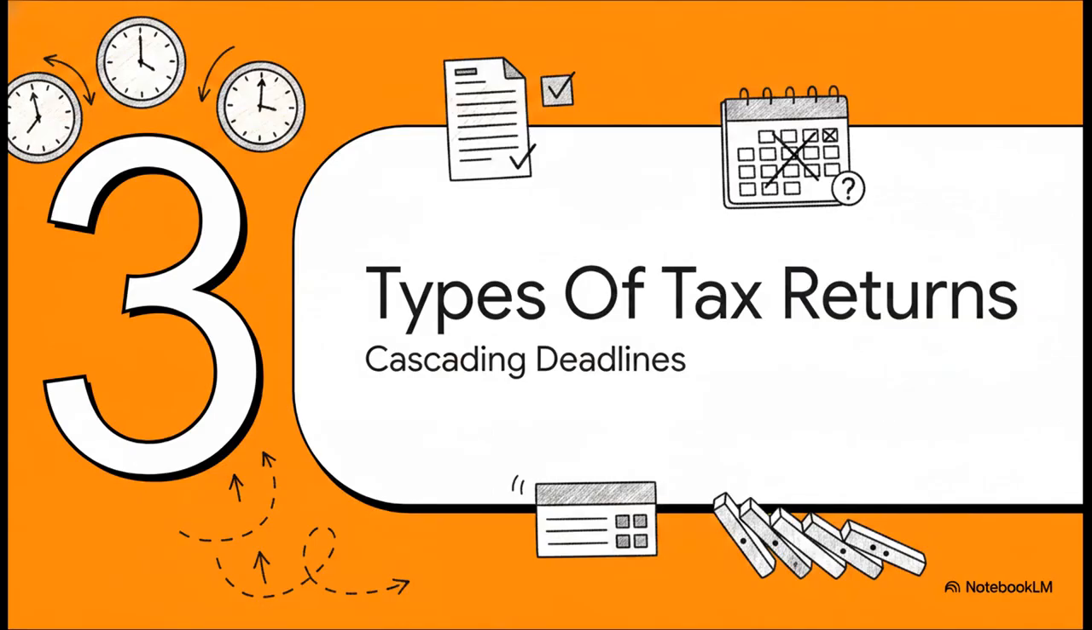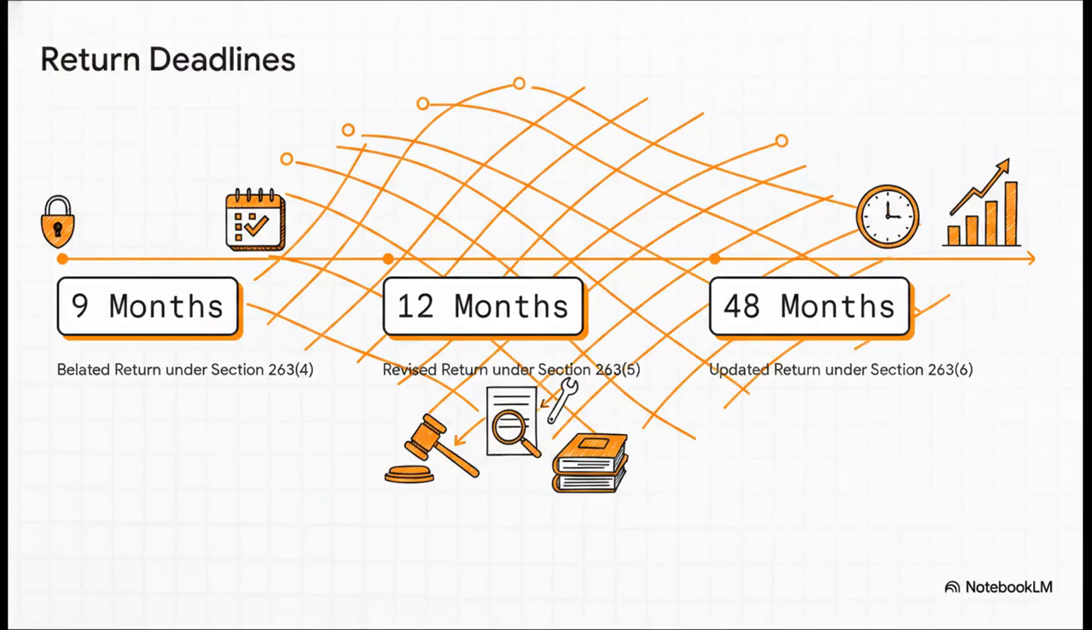Next up is Section 3, Types of Tax Returns. This framework really builds out your compliance safety net. Under Section 263(4), if you happen to miss that original deadline, you can still file a belated return within 9 months from the end of the relevant tax year. But what if you made an error and need to fix it?